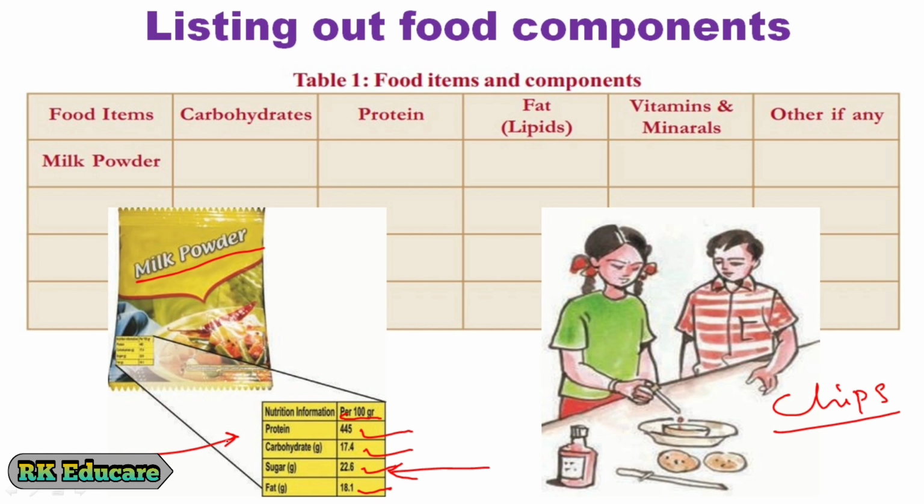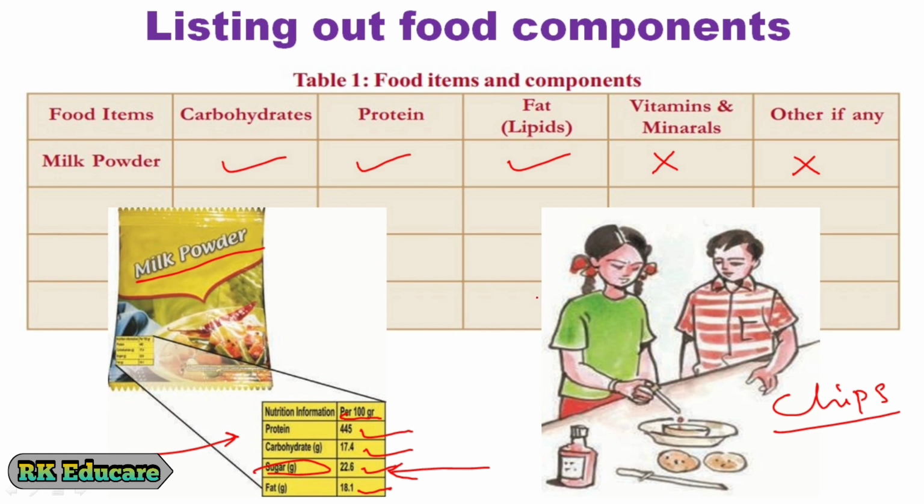Are there carbohydrates here in this packet? Yes. Are there proteins available here? Yes. Fats are there here in this milk powder packet? Yes. Are there vitamins and minerals in this packet? No. Others if any? No. Because sugars are also called carbohydrates. So no other components are available in this milk powder packet. Take some more food items and fill up the table given in your textbook.